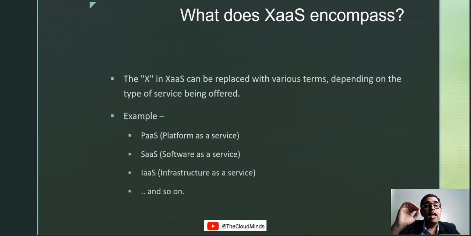Alright, let's move ahead and try and understand what XaaS actually encompasses. As we have already seen, the X in XaaS can be replaced with various terms. For example, I have provided here platform as a service, software as a service, infrastructure as a service, function as a service, AWS IoT as a service, or there can be any other things like database as a service. We can also talk about machine learning as a service. So these are all as-a-services that AWS provides us, and we can leverage these for our own projects, for our own work, guys.